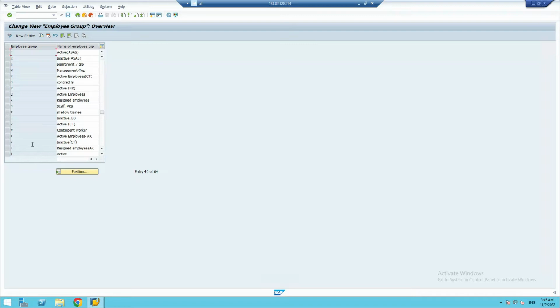Now you can see here there are so many things: p, q, r, s, t, u, v, w, x, y, z, everything is there. A, b, c, d, e, f, g, h, I think all alphabets are there, even special characters. Numerics you can see here, 0 1 2 3 4 5 6 7 8 9, right?